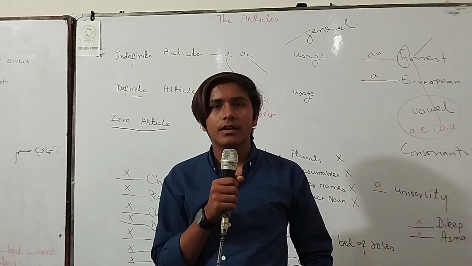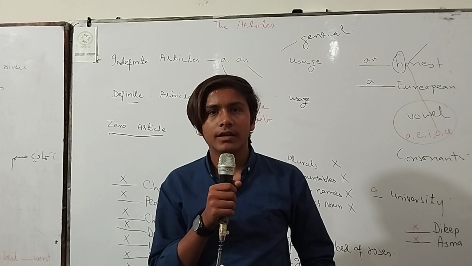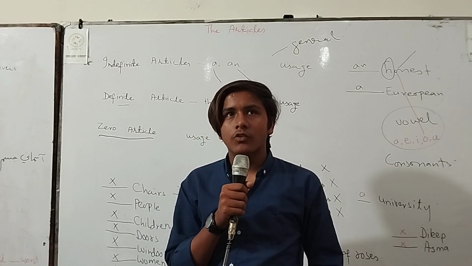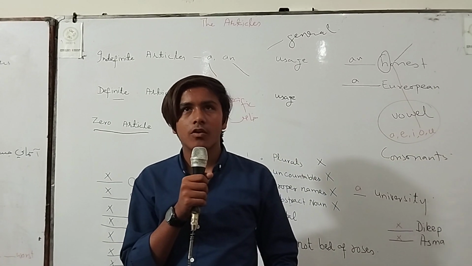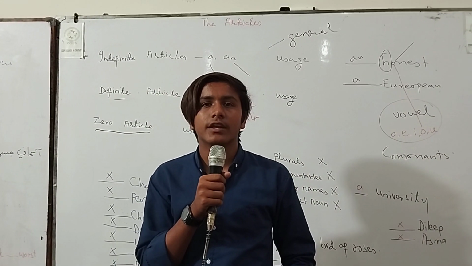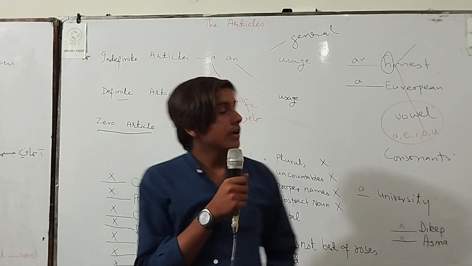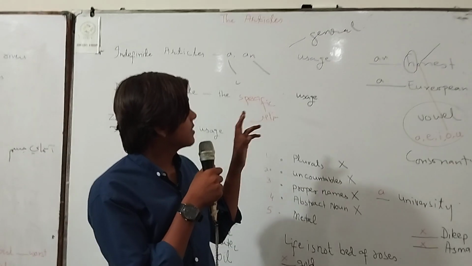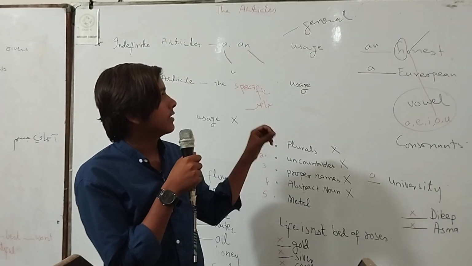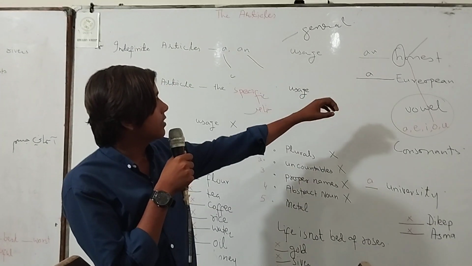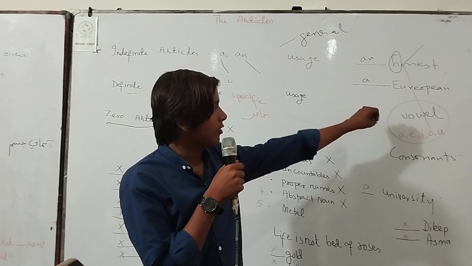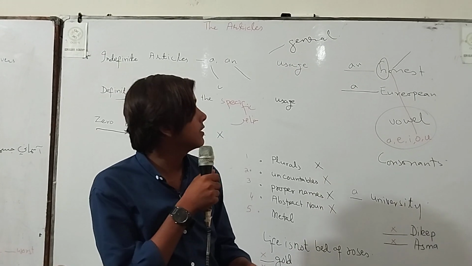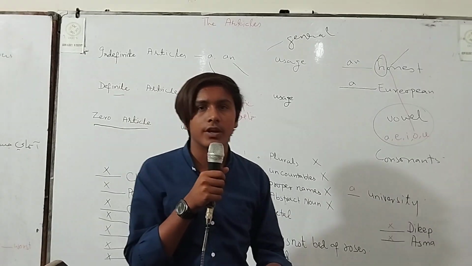First of all, I introduce what is article. Article is a type of determiner that indicates a noun and reference in a sentence. There are two types of articles. First is indefinite, and the second one is definite article. The indefinite articles are a and an, known as general articles. A is used with the sound of consonants, and an is used with the sounds of vowels.